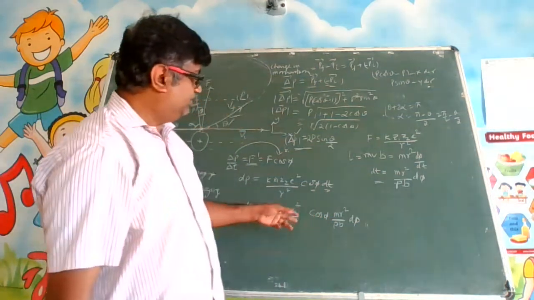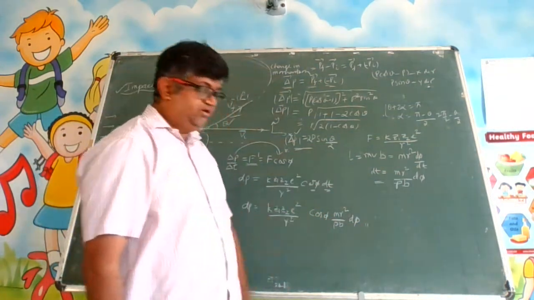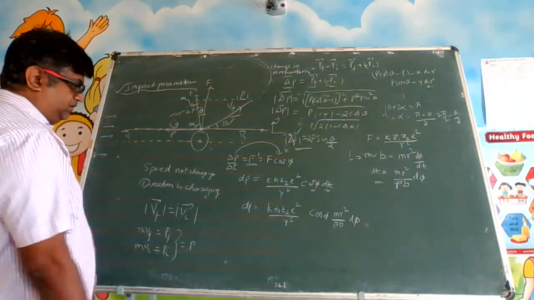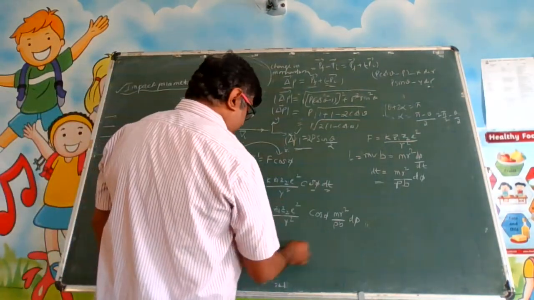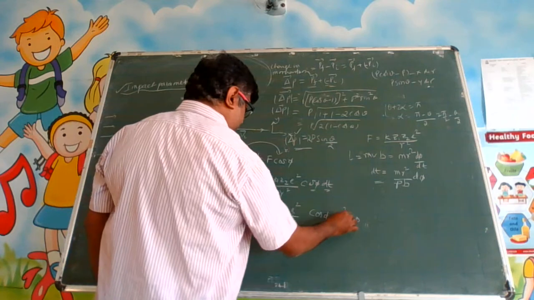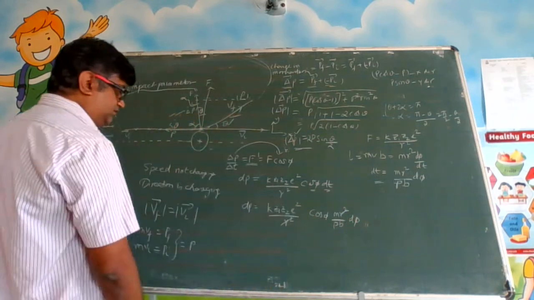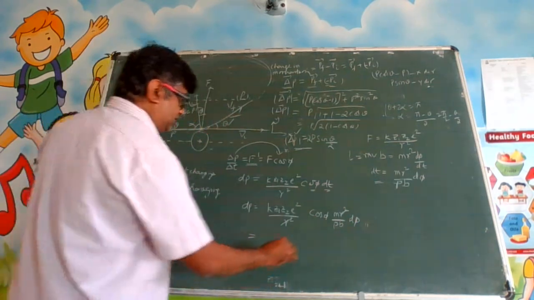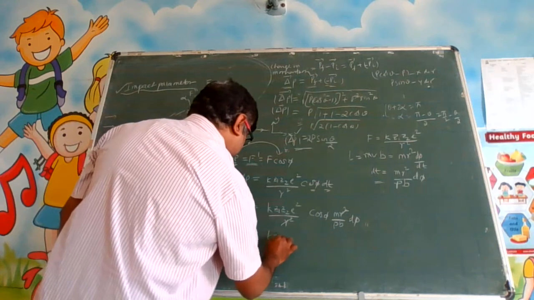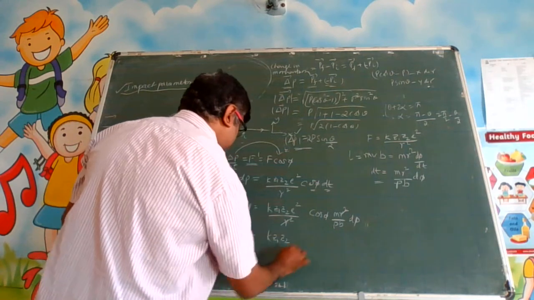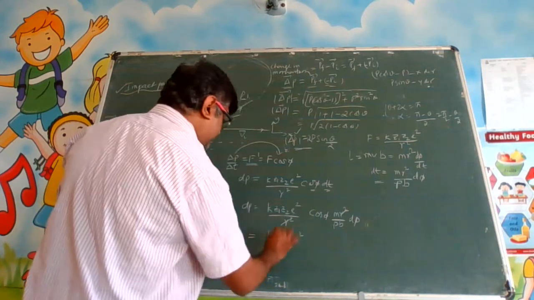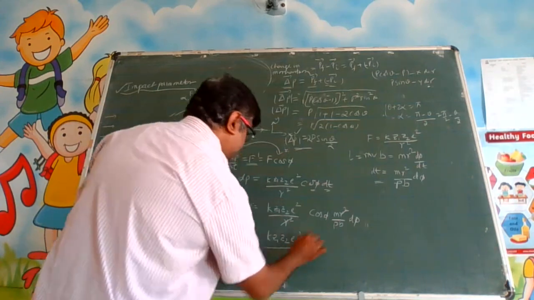Essentially, you have converted this dt into phi. Any common terms we can eliminate here. So this is gone. What is left now? You can write k z1 z2 e square. I will write in a particular format.